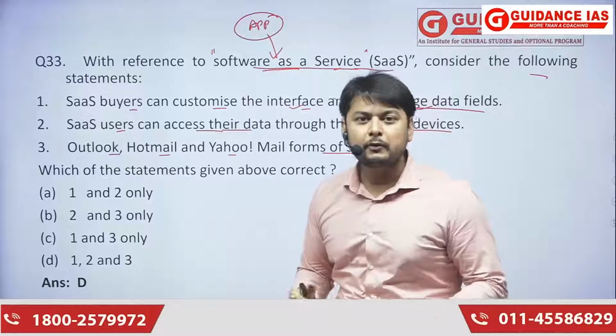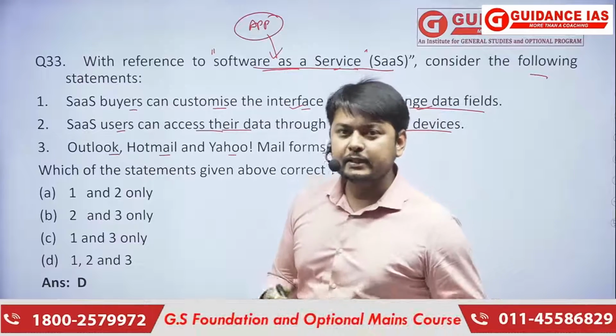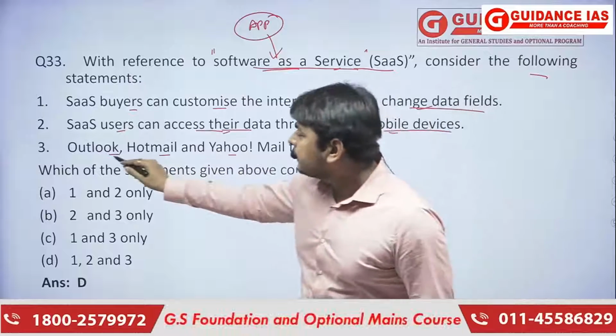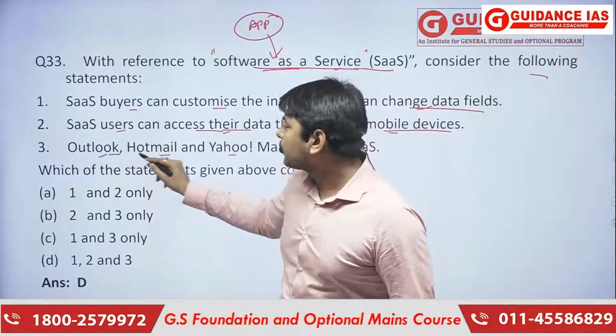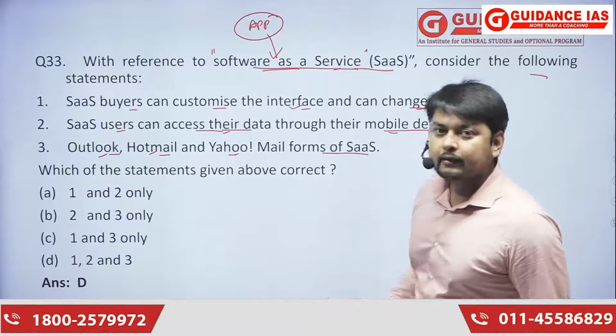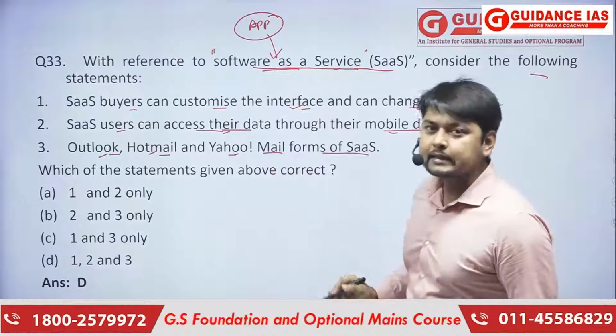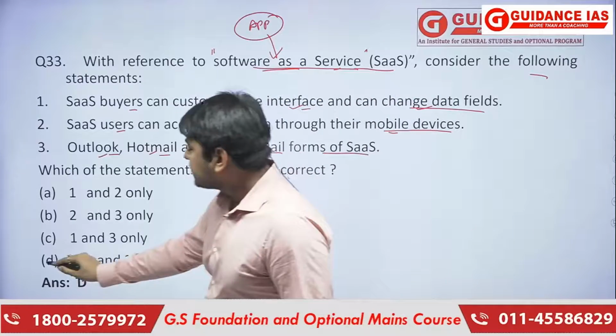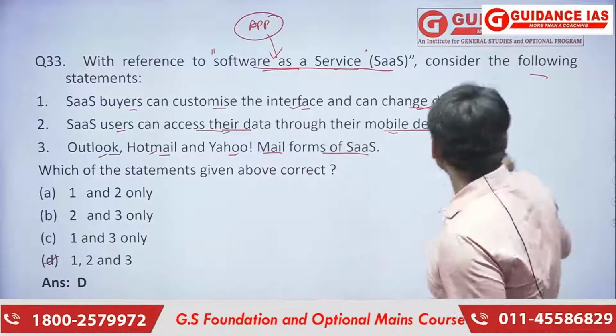In the mobile phones we have YouTube, WhatsApp, Facebook, everything, and it is being provided by this. Examples of SaaS are Outlook, Hotmail, and Yahoo. These mails are also software as a service. So here the correct option is D, that is 1, 2, and 3.